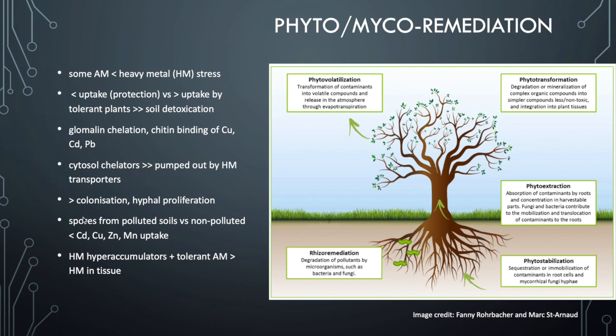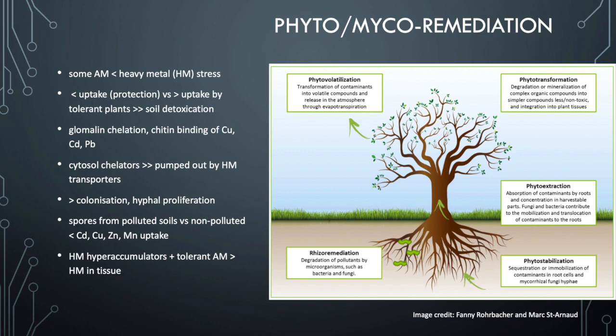That's to reduce the heavy metal concentration in the mycorrhizal fungi. In some instances, in heavy metal contaminated soils, there is greater colonization of Arbuscular mycorrhizal fungi and greater hyphal proliferation. So this increase basically protects plants from heavy metal toxicity. Spores from polluted soils versus non-polluted soils actually show reduced cadmium, copper, zinc, and manganese uptake. So the spores themselves are adapted in polluted soils to not take up the heavy metals.